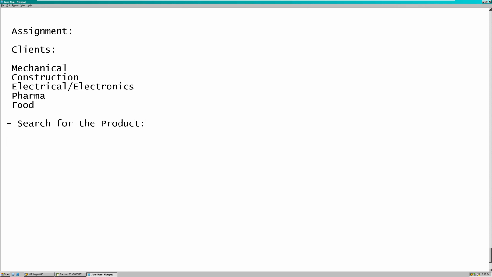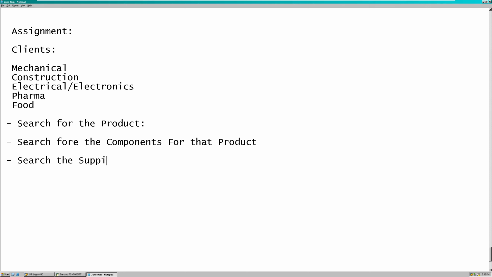Okay, so the said product is the finished product which they are manufacturing, and then search for the components for that product, and search the suppliers who supply those components or parts, or you can say the raw materials itself.